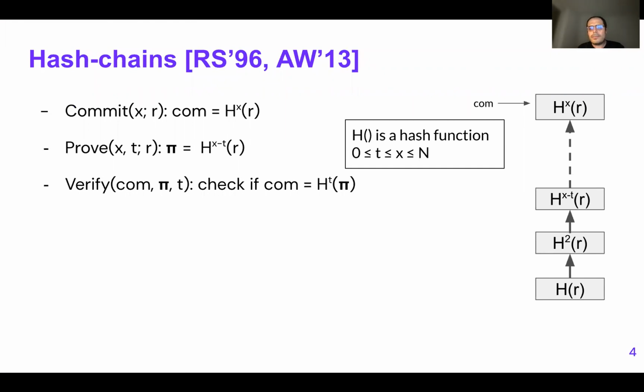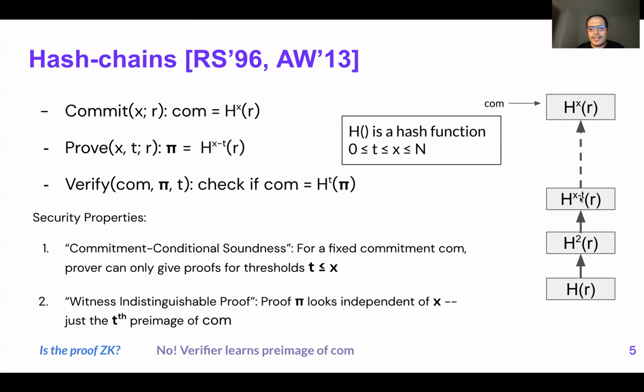And how does this help? It helps because by convention, we feel that the commitment is correct under some value because the length of the chain is actually the real value you're encoding. Now Alice, who also has access to the R value, can compute the chain up to h to the x minus t, and then provide this as a proof to Bob.